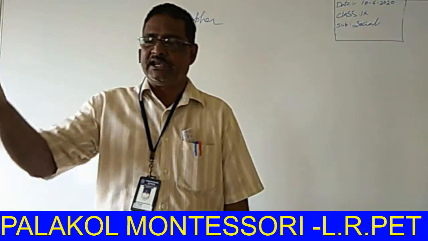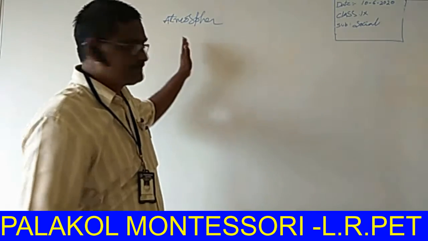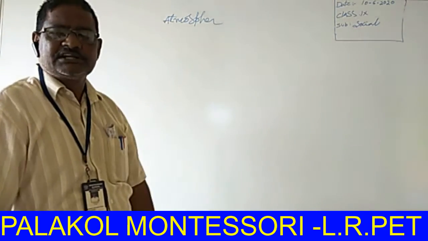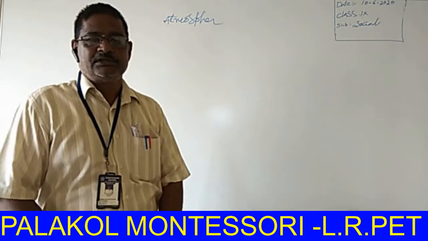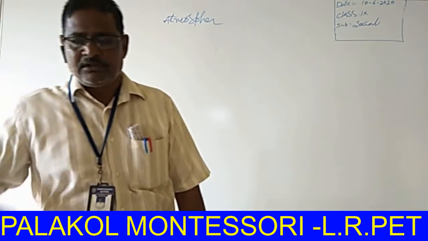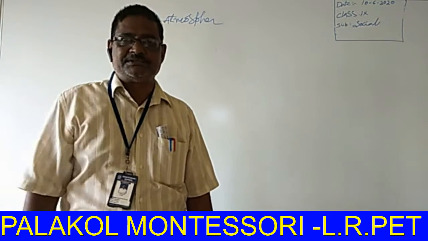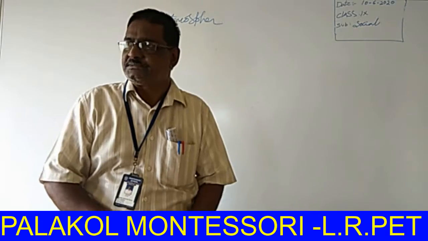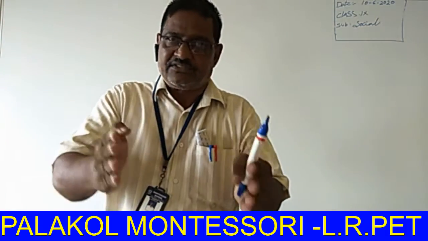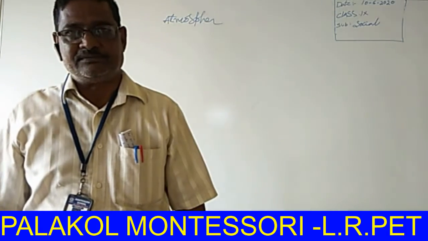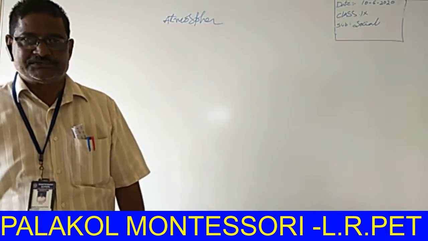You may learn about the other three, but now we are going to discuss atmosphere only. So, what is called atmosphere, and how many kilometers of height is the atmosphere? According to the scientists, the atmosphere extends up to 400 kilometers of height. Atmosphere means the air surrounding the Earth.